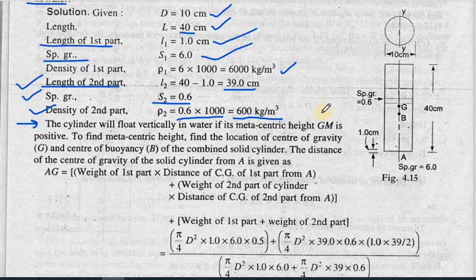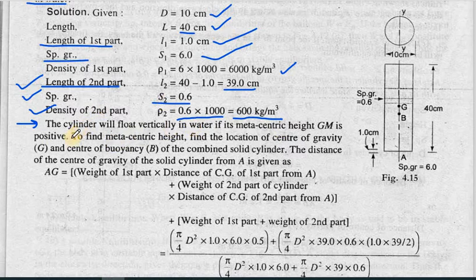Otherwise, in case of unstable equilibrium condition, what will happen? It will move towards the water. We want that an upward opposite force is acting, and that can happen only in case of stable equilibrium condition. And for that our requirement is that your metacentric height should be positive, and it should be above G, your center of gravity point.